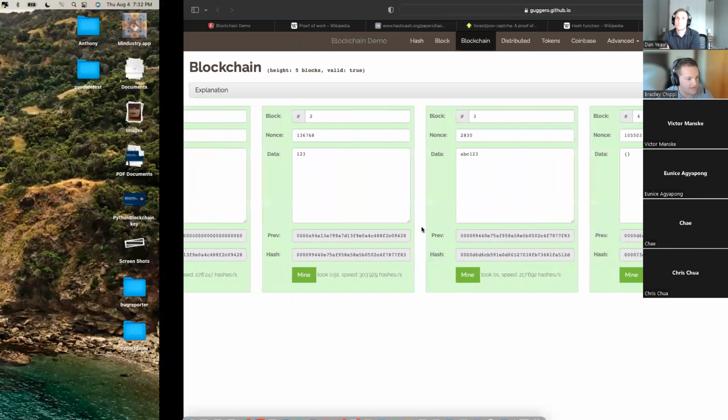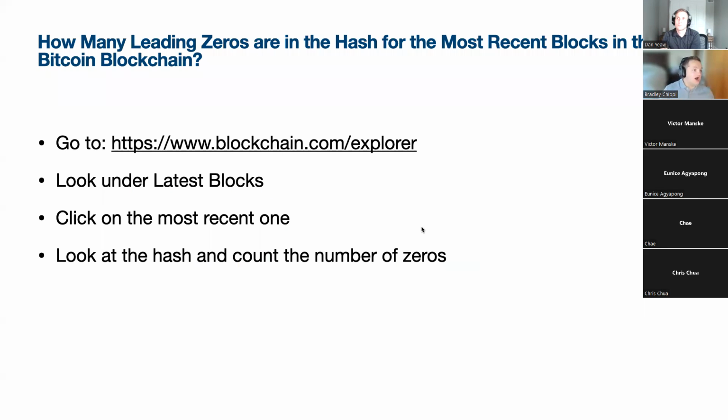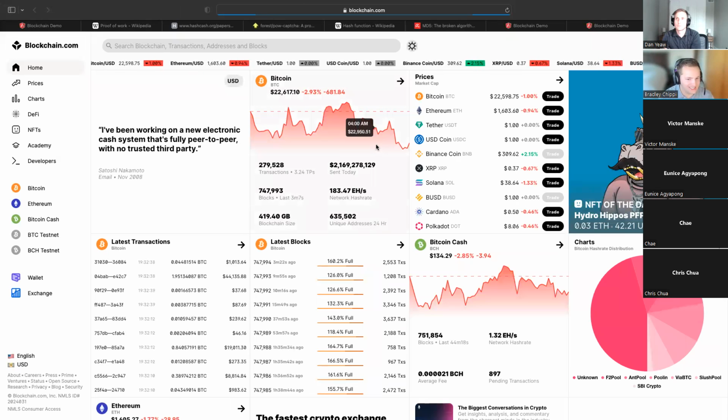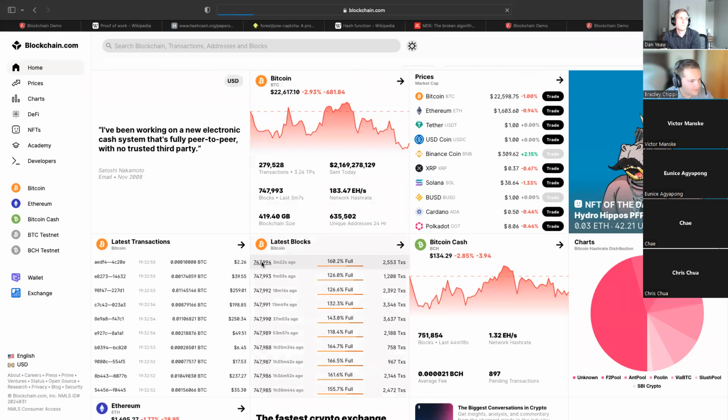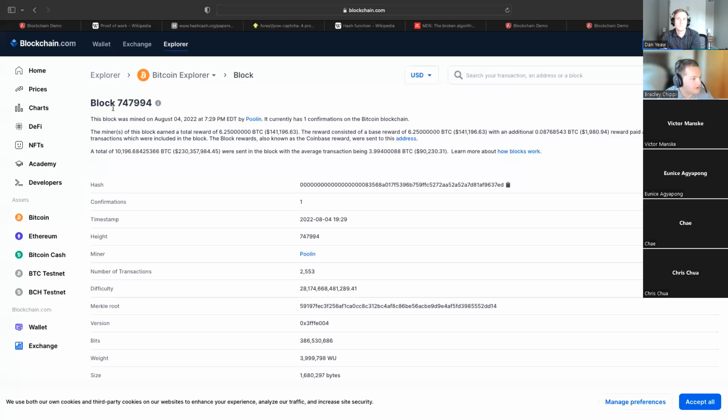All right, let me go back to PowerPoint. All right, so how many leading zeros are in the hash for the most recent blocks in the Bitcoin blockchain? So this is actually really interesting. So blockchain.info or blockchain.com, whatever. They changed their name many times. I've been into Bitcoin and cryptocurrency since 2012. So I've seen a lot of things come and go in this whole industry and everything. It's hard to keep track. It changes so much. Anyways, it looks like, all right, so we got block 747994.